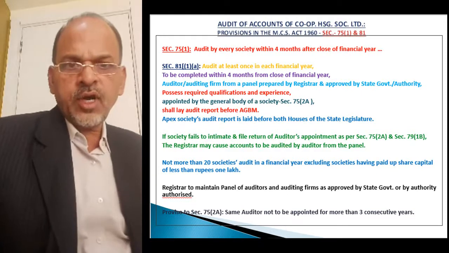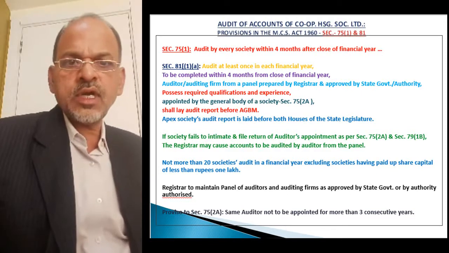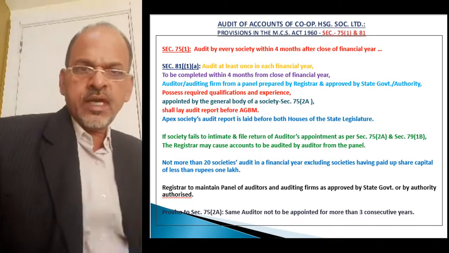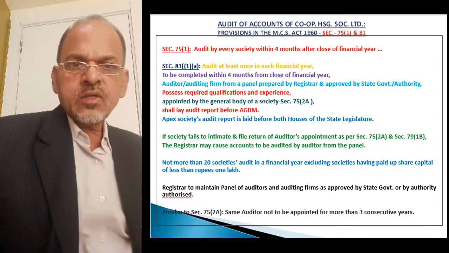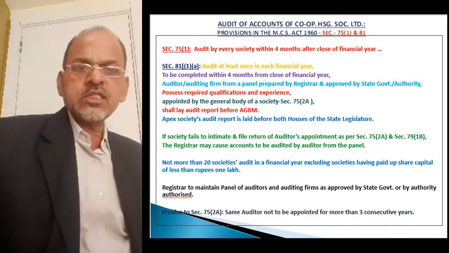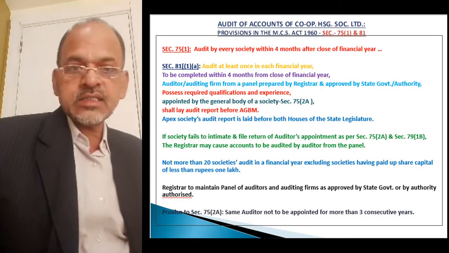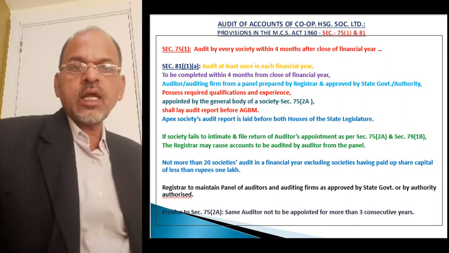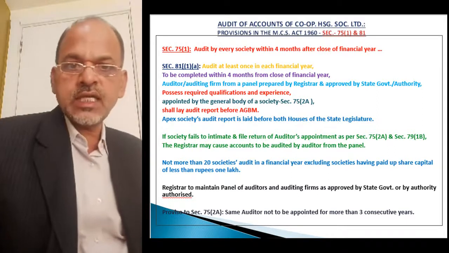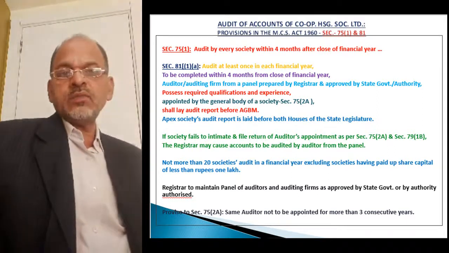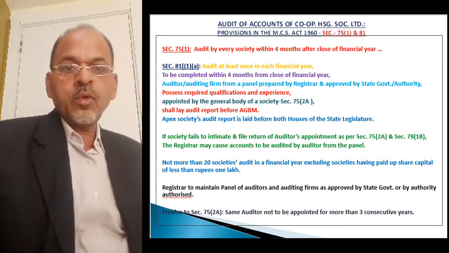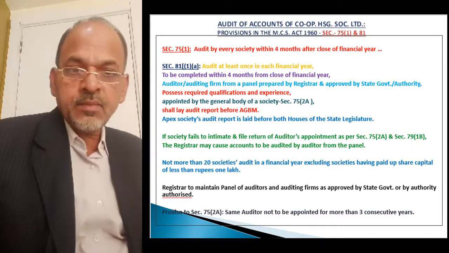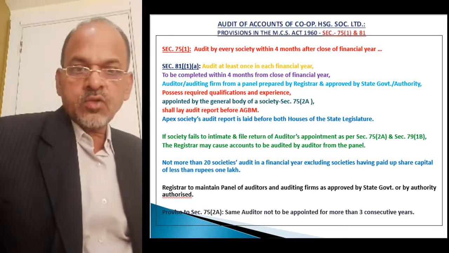Registrar is the authority because you have failed to comply with the statutory provisions, and I have the right to carry out the audit, etc. This situation arises in some societies. That is why it is advisable to file a return of appointment of auditor in time to the registering authority. Okay.